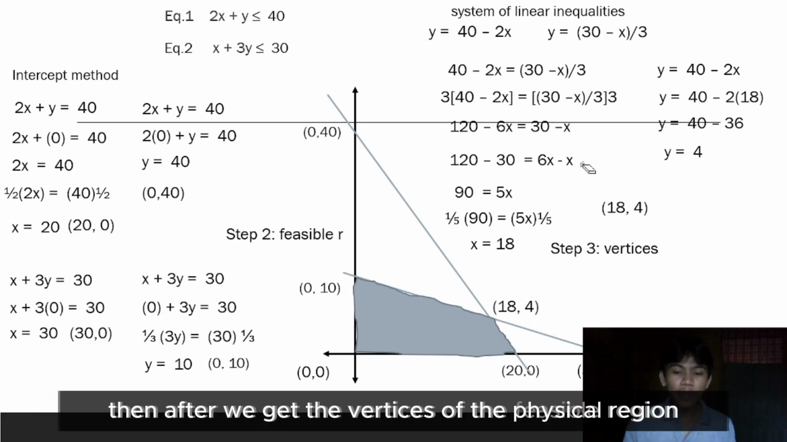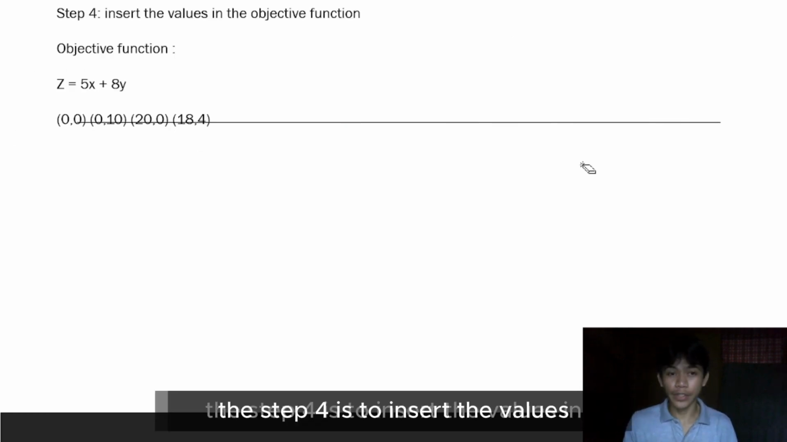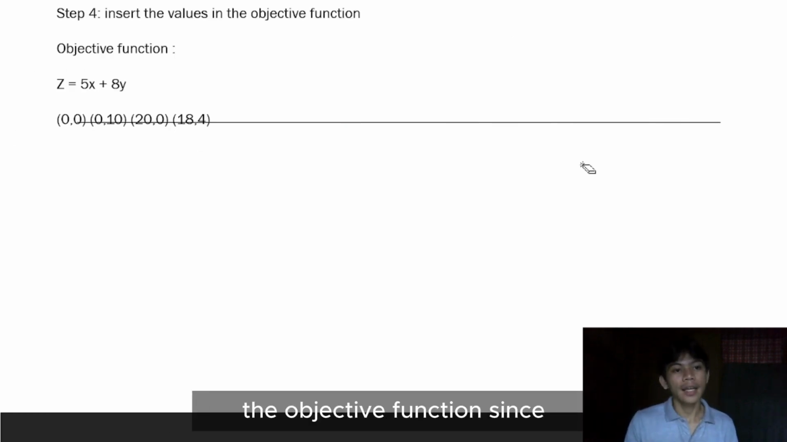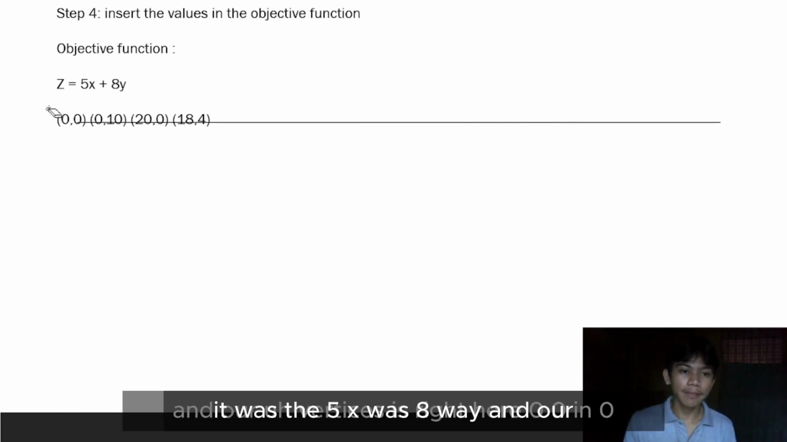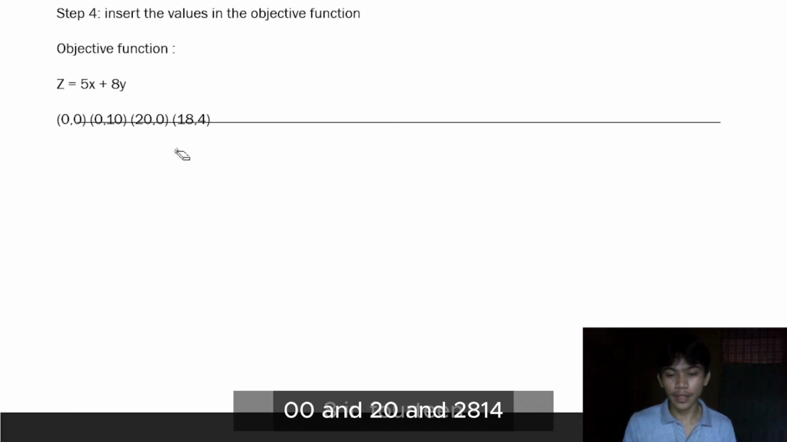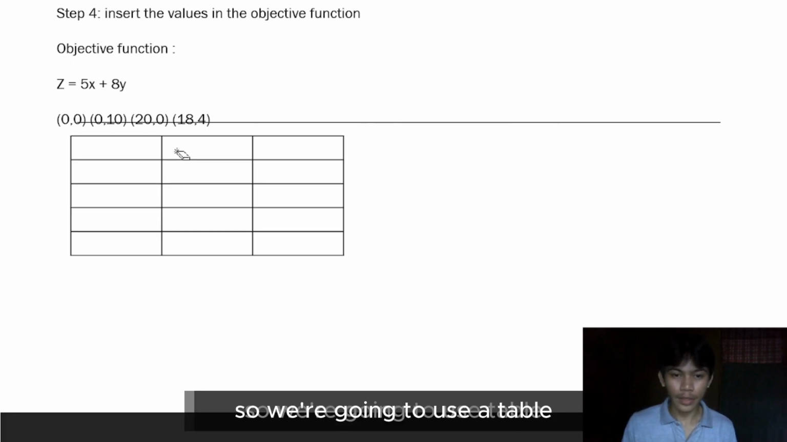Then after we get the vertices of the feasible region, step 4 is to insert the values in the objective function. Since our objective function is z equals 5x plus 8y, and our vertices are (0, 0), (0, 10), (20, 0), and (18, 4), we're going to use a table.